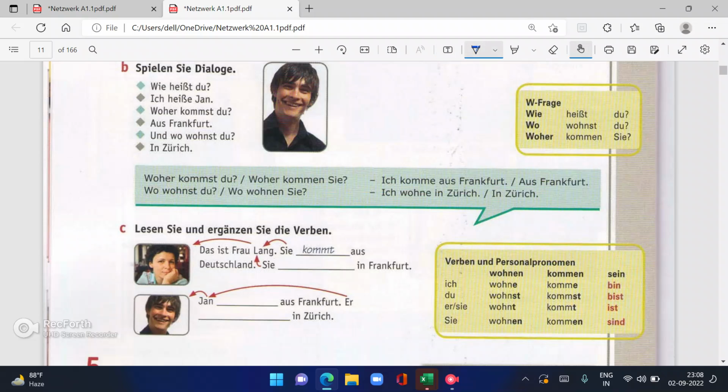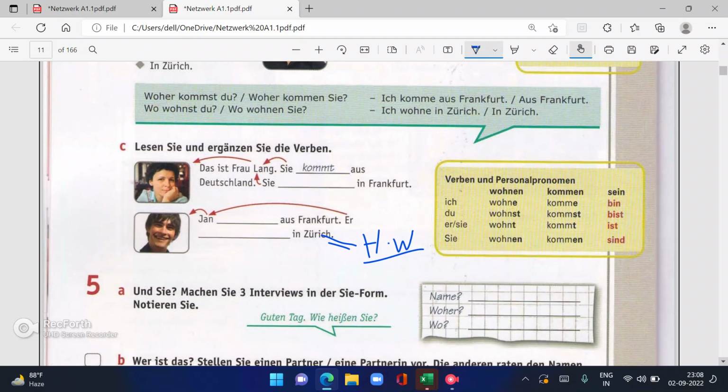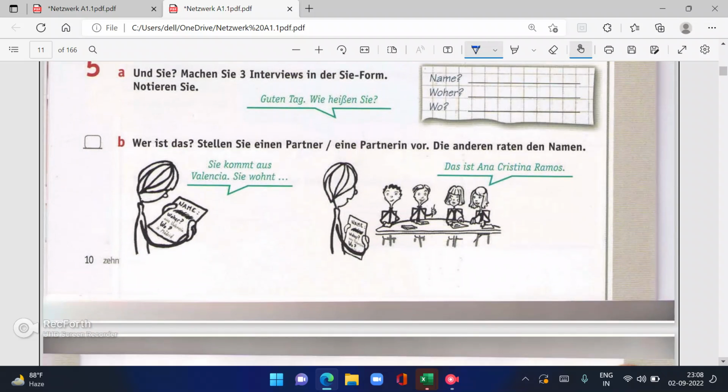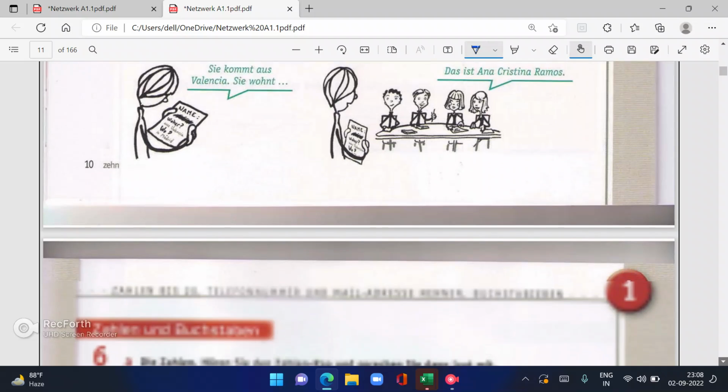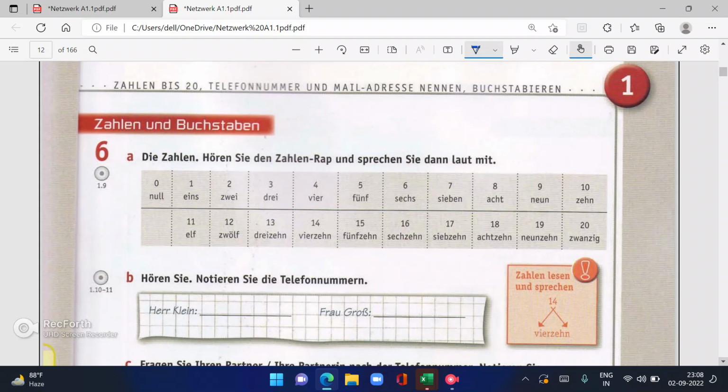Please do write this as homework so that I will get to know whether you have understood or not. Okay. Now let's go to the next question. But if you have any doubt, you can always go ahead and ask me. This is again an activity which is absolutely similar to what we have done till now.